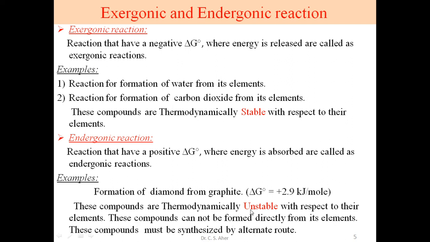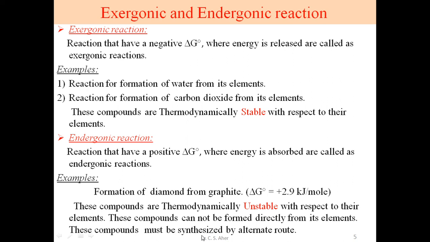These compounds are thermodynamically unstable with respect to their elements or reactants. So the element graphite is stable, diamond is unstable. So for formation of such unstable compounds, the compound cannot be formed directly like this. Spontaneous reaction does not occur. This compound cannot be formed directly from its element.